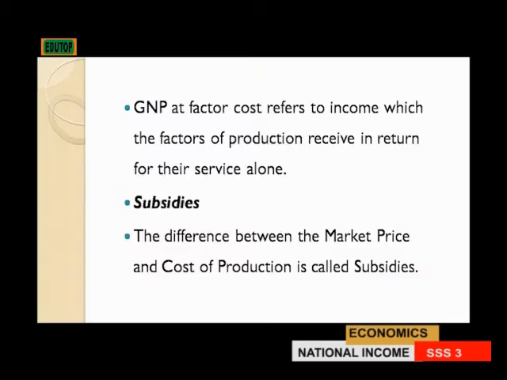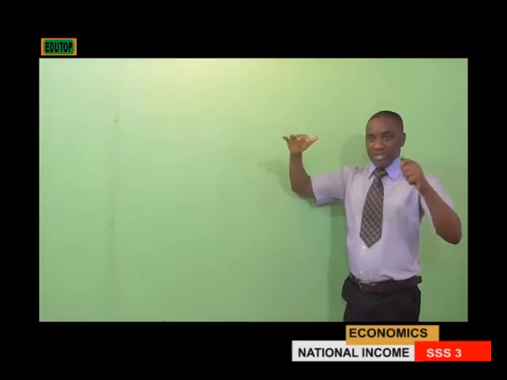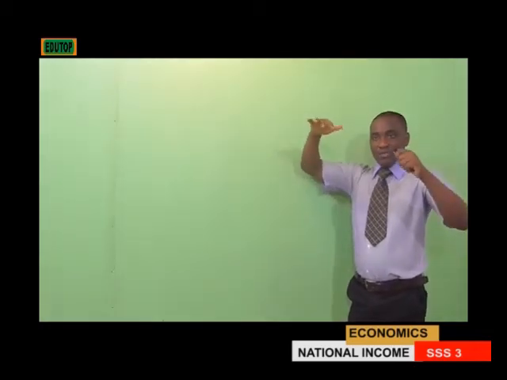All these grouped together are what we refer to as gross national product at factor cost. Also, it can be referred to as the income which the factors of production receive in return for their services alone. These interest and income that are put together are the ones that we refer to as gross national product at factor cost.